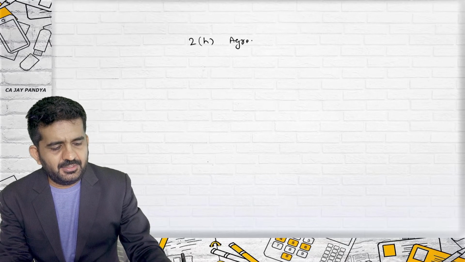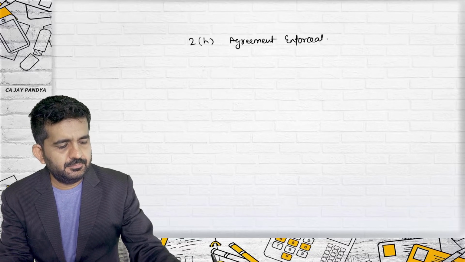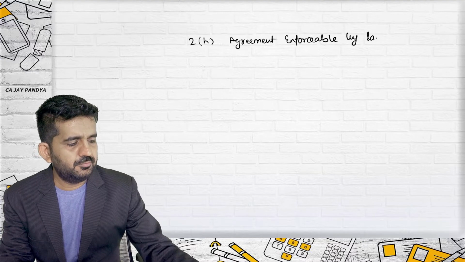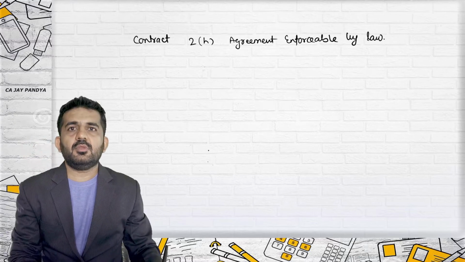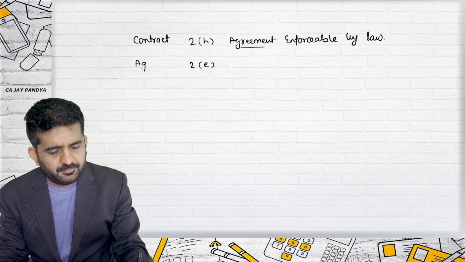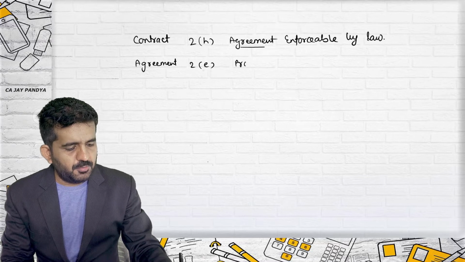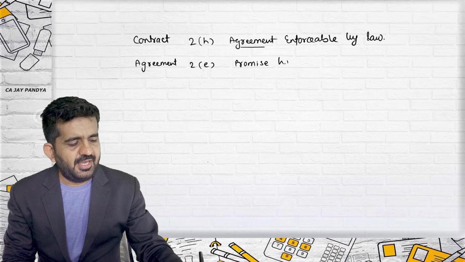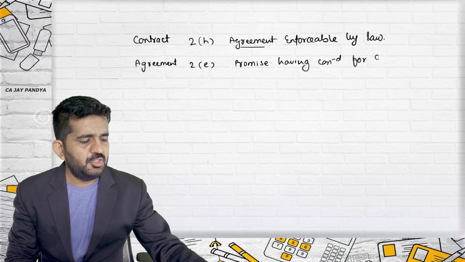We started with what is contract, which was section 2(h): an agreement enforceable by law. This was contract. Then we understood what is agreement, section 2(e). What is agreement? It was a promise having consideration for each other.